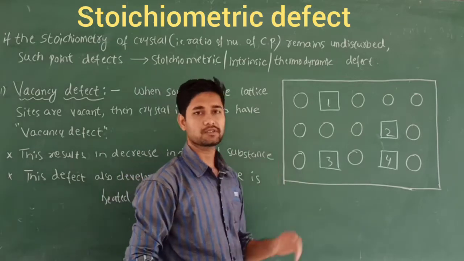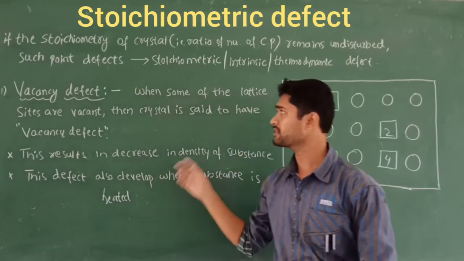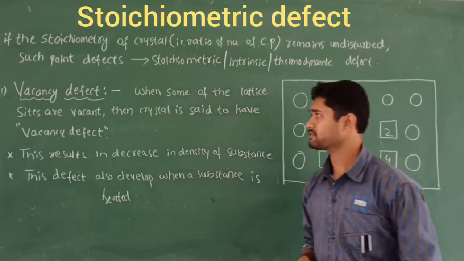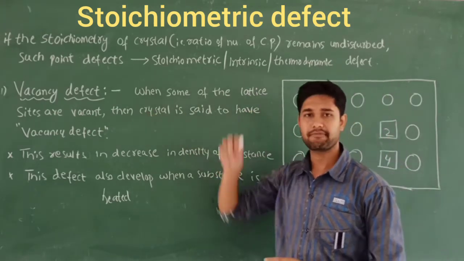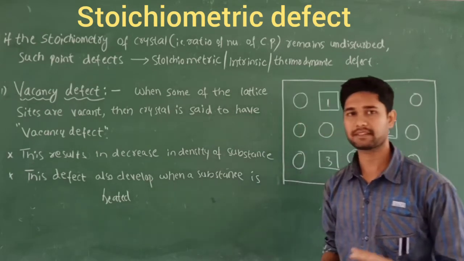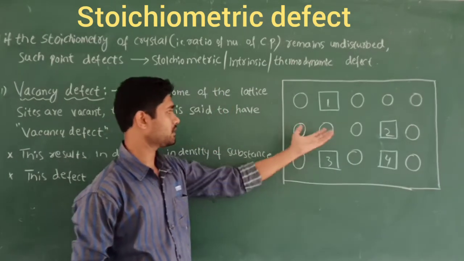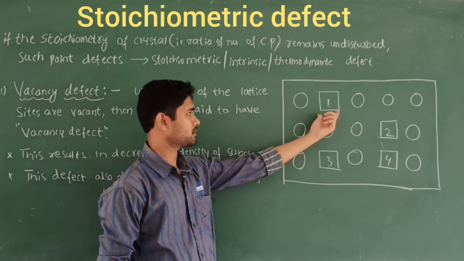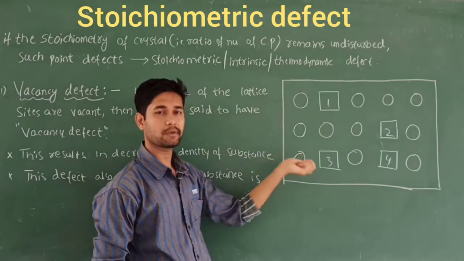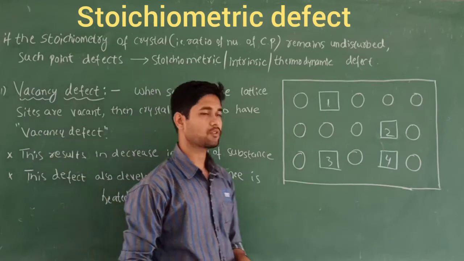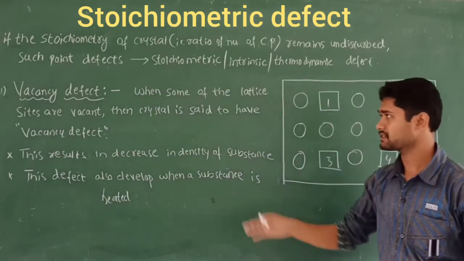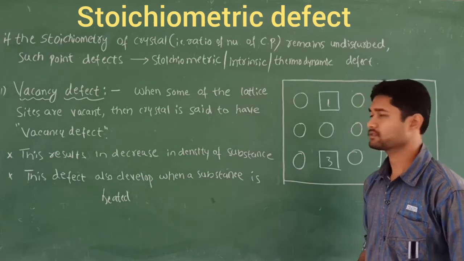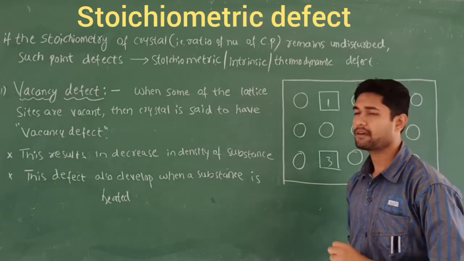So that is called the stoichiometric defect. And here, in stoichiometric defect, we are going to classify one by one. First, let us see vacancy defect. Vacancy defect means, you can see here, these are the systematic arrangement of the constituent particles. Some of the sites are vacated, right? So that is called the vacancy defect. Let's see the definition. When some of the lattice sites are vacant, the crystal is said to have the vacancy defect.